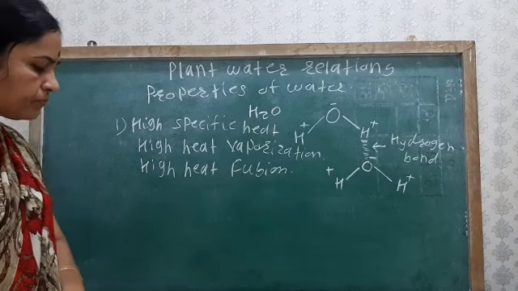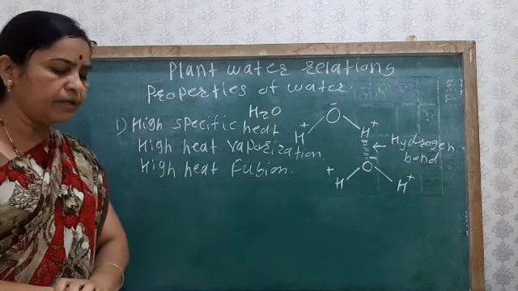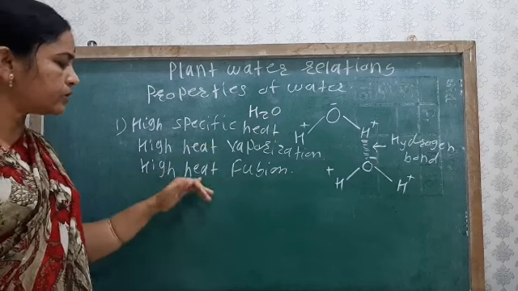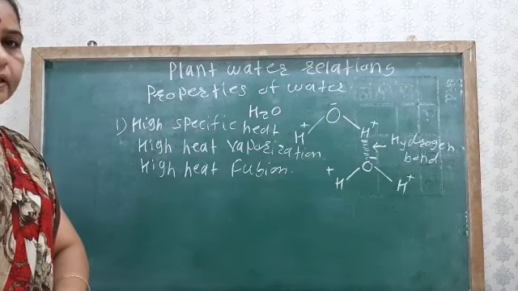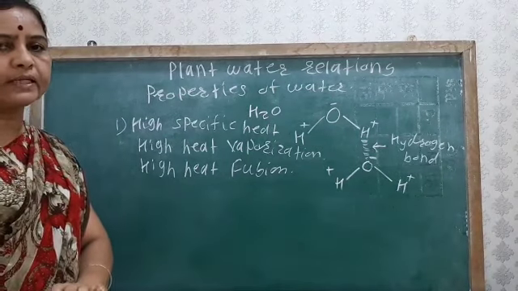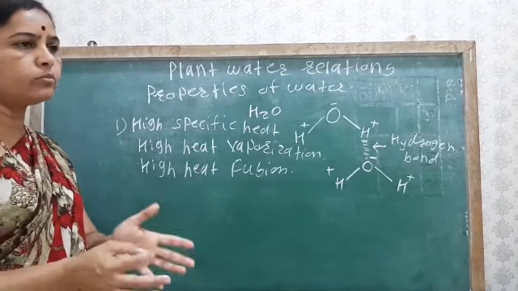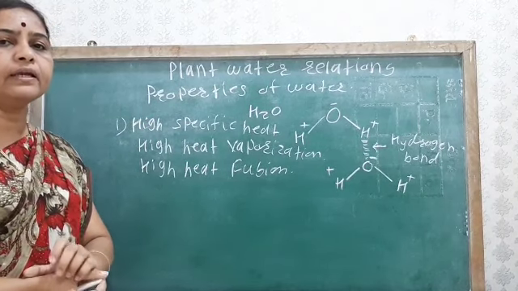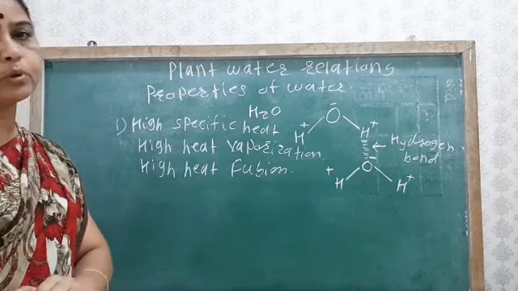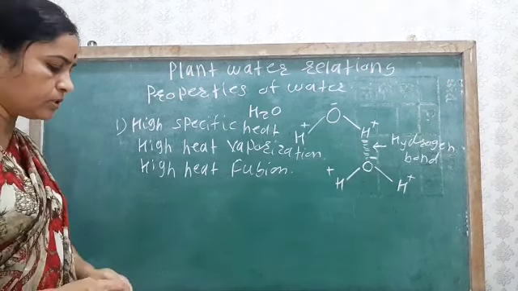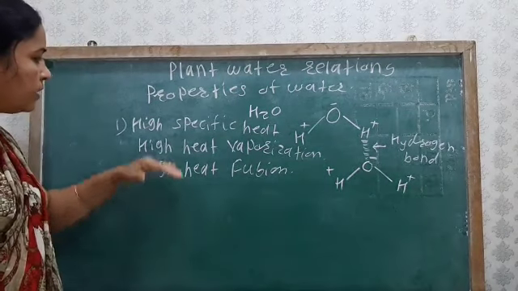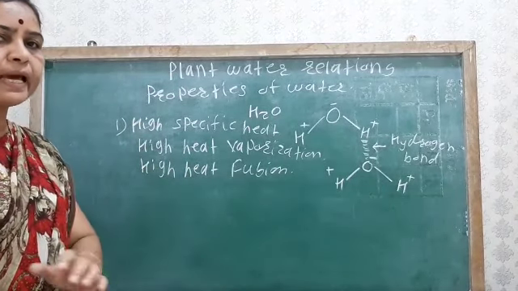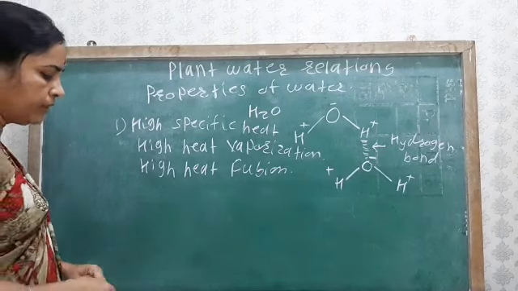Water mainly has some physical characteristics, that is specific heat, heat of vaporization, and heat of fusion. Water is transported into the root hair, and then from the root hair it transfers into the plant body. So water transfers from the physical process to the biological process. Water also has another specific characteristic: surface tension.